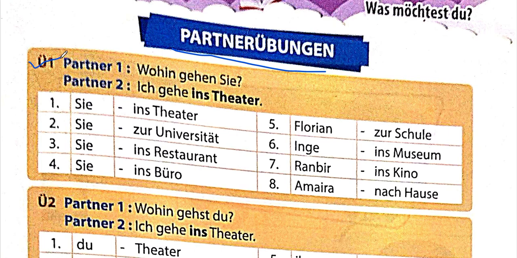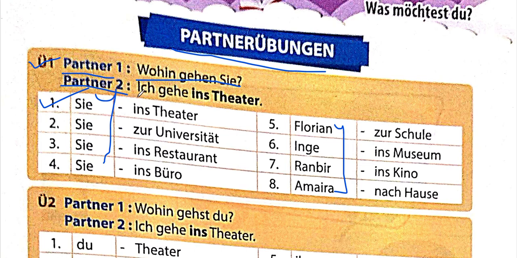Okay, so the first activity or exercise is where one partner asks "Wohin gehen Sie?" They have given you names, and the second partner has to tell the answer. For example, in the first example, the first person asks "Wohin gehen Sie?"